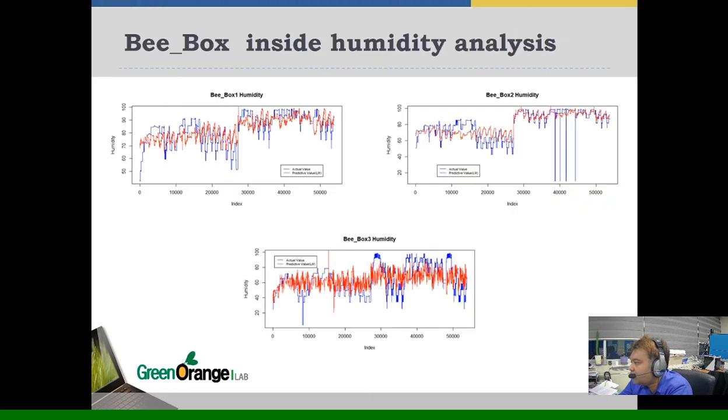Bee box inside humidity analysis. Here we can see 3 farm actual value of humidity in blue line and the linear regression prediction line in red. Bee box 1 humidity is farm 1, Bee box 2 humidity for farm 2, Bee box 3 humidity analysis for farm 3. And from here we can easily say that red line is close enough with blue line. It means actual value and prediction value is close to same.